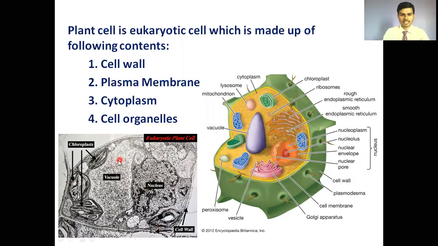Here we can see the largest, biggest cell organelle in the plant cell, that is the big vacuole. That vacuole stores waste material or useful food material or any kind of material that the cell requires. Then the nucleus, and adjacent to the nucleus, the presence of the endoplasmic reticulum and Golgi complex. We can see the chloroplast also, and the cell wall. This is the electron microscope view of the eukaryotic plant cell.